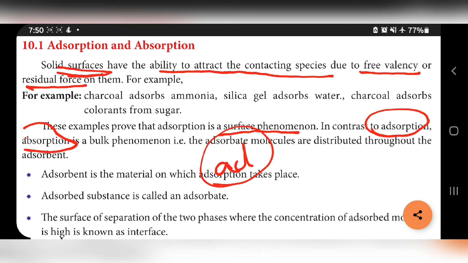If you are dipping bread into tea or coffee, it will absorb the tea both on the surface and inside. That is AB, absorption. We can take that same bread with jam, where the jam is applied on the surface only, not into the bread. So this is the example for adsorption, that is AD, adsorption.